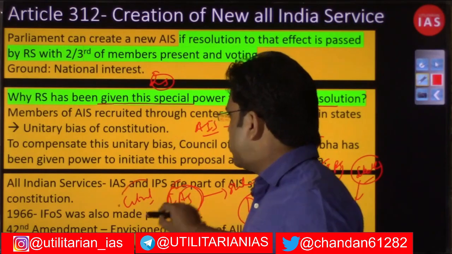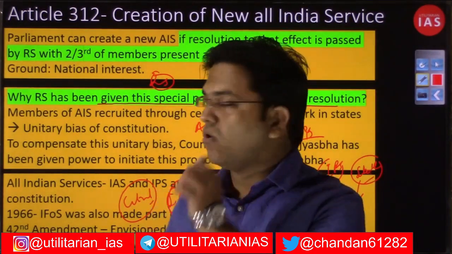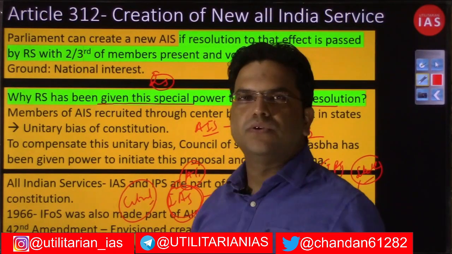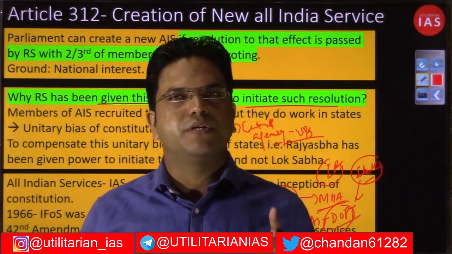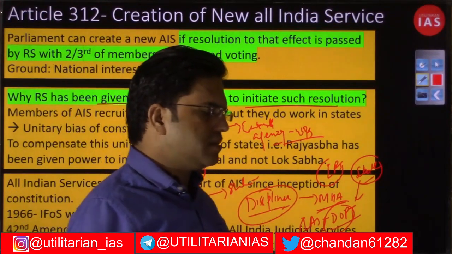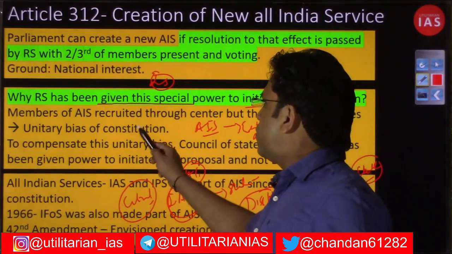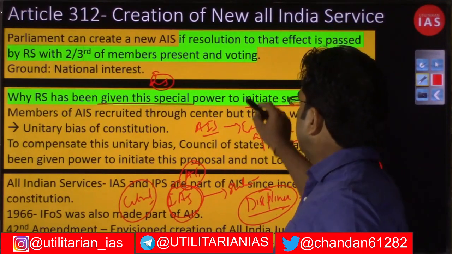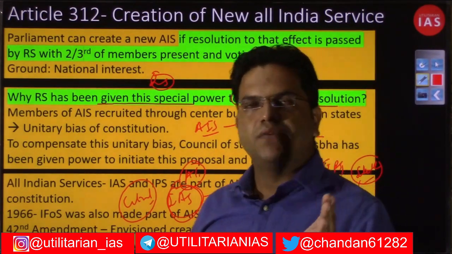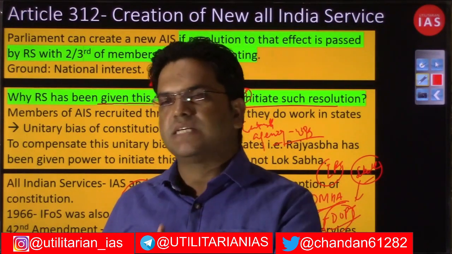So this method of appointment of IAS and IPS, or the All India Services, we had described as a unitary feature of the Indian Constitution, because the central government, though they are working for the state government, at the end of the day has eventual control. Now, what is the Rajya Sabha? Rajya Sabha is the Council of State. There you do have representatives from the various states, right?